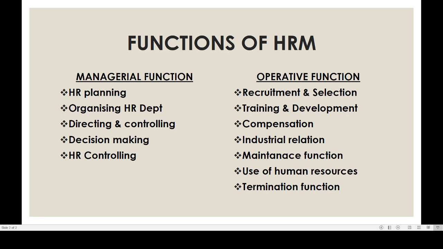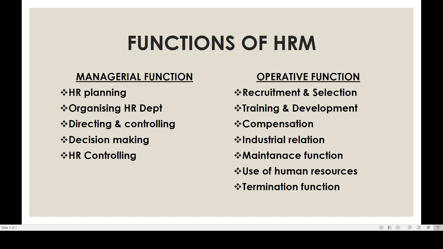Then the next one, industrial relation. What do you mean by industrial relation? Industrial relation is the cordial or better relation between the employer and the employee. We can improve our industrial relation by giving better working conditions, fair wages, etc. Then the next one is maintenance function.